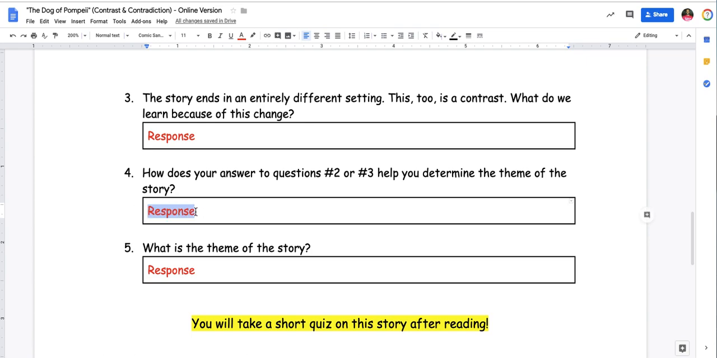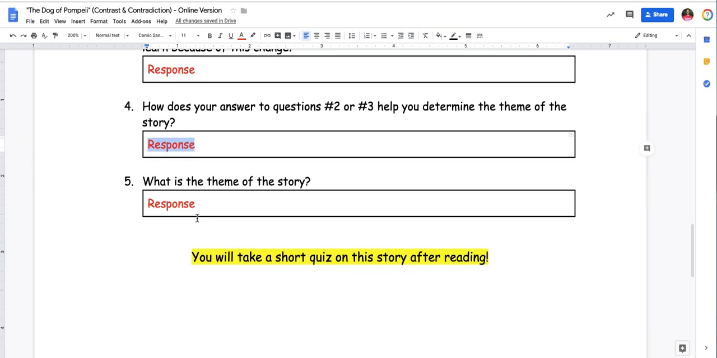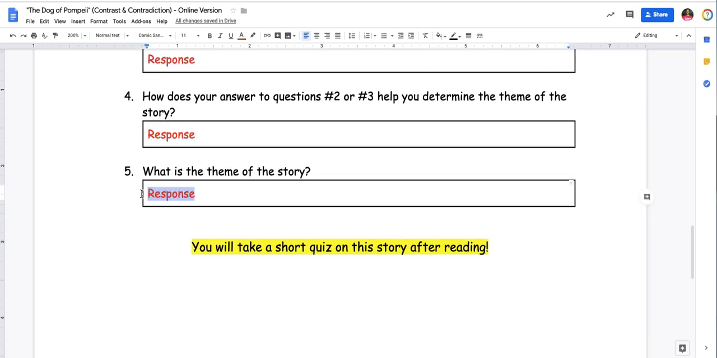One of the tactics for this is asking what topic is being discussed. And then finally, number 5 is, what is the theme of the story? And remember, a theme is just 5, 6, 7 words tops that the story teaches you. It's a lesson the story teaches you. So I'm going to put that here. What is the theme of the story? Or what is its lesson? What do you learn?